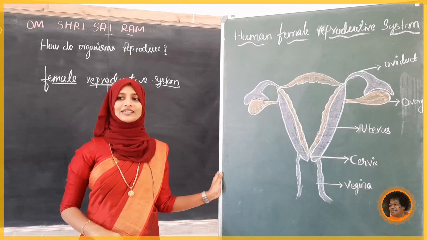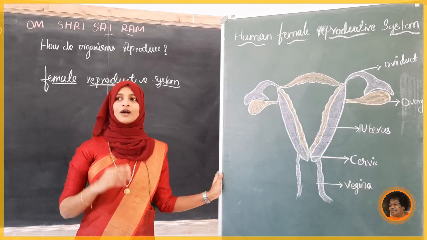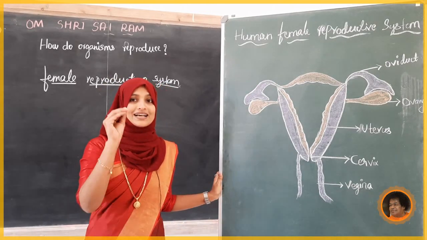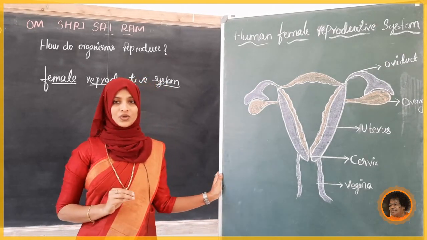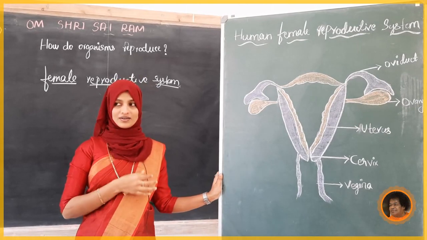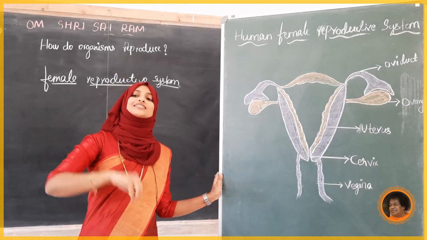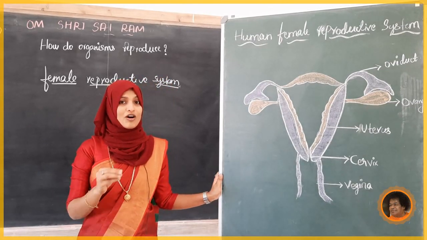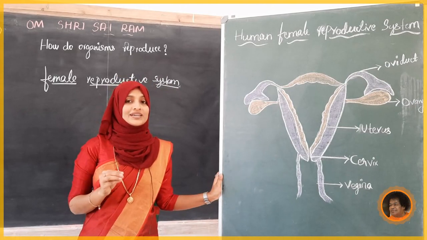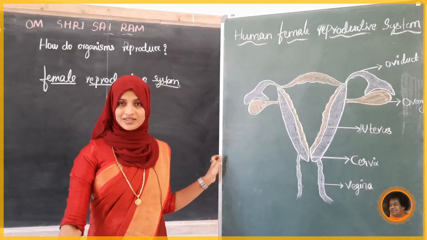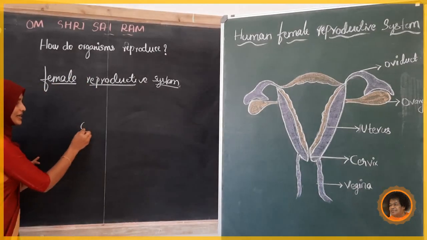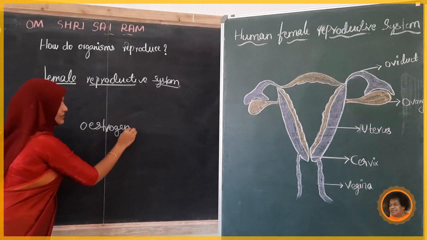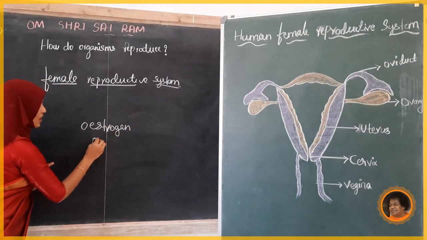Okay, next we will see the function of the ovary. The ovary produces the female gamete. Which is the female gamete? That is called the egg, or ova. It produces ova, along with the secretion of the female sex hormone. Which is the female sex hormone, student? That is called estrogen. Which is the female gamete? Ova, or egg.